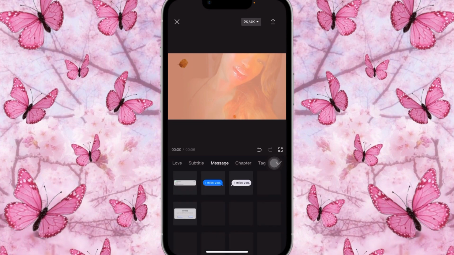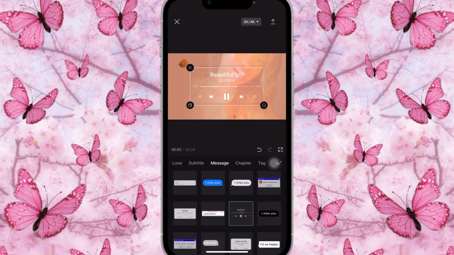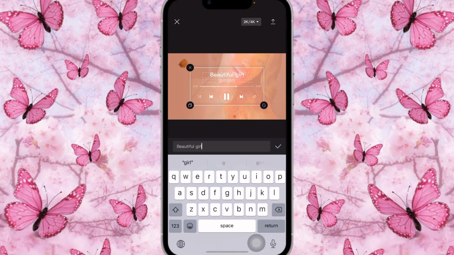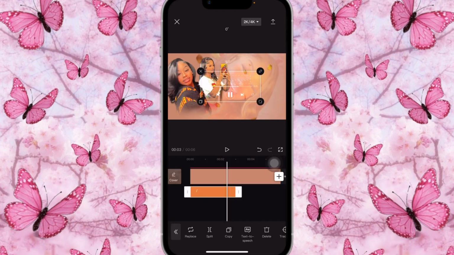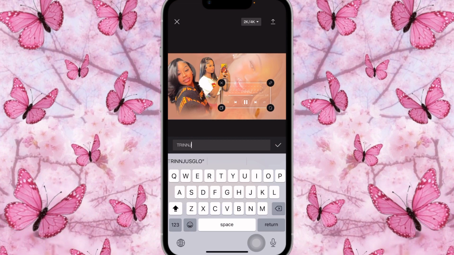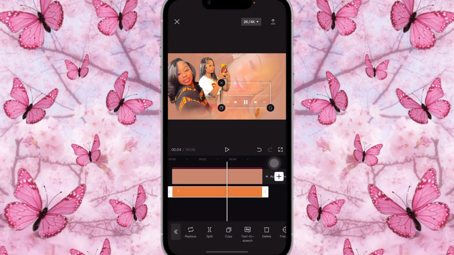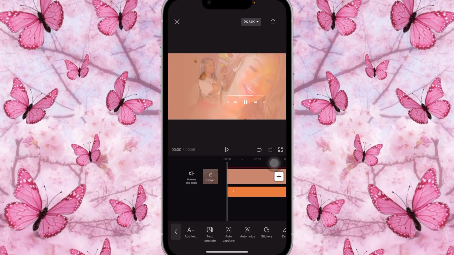You're going to click text template and click on message, and here's where you're going to see this. You're going to delete that first piece. We're going to bring it down and place it right here, like this. Then we're going to add a text. We do not want any text right now with it. We're not going to add text because I don't know why it's adding like that. So we're just going to leave it how it is, and then now we're going to add text.